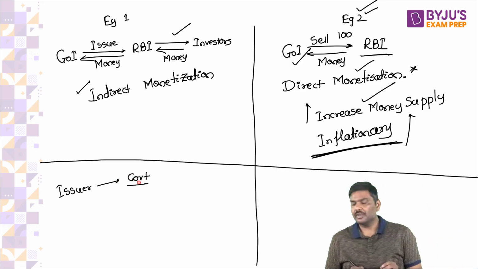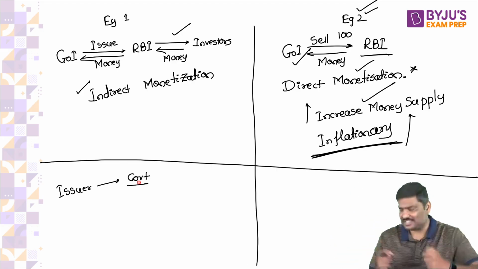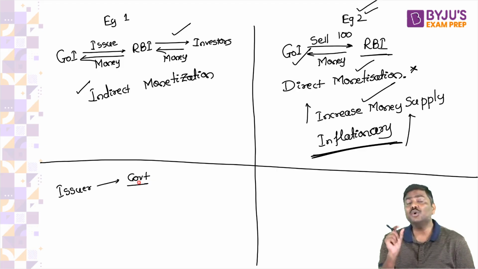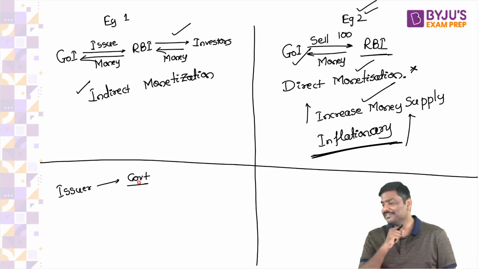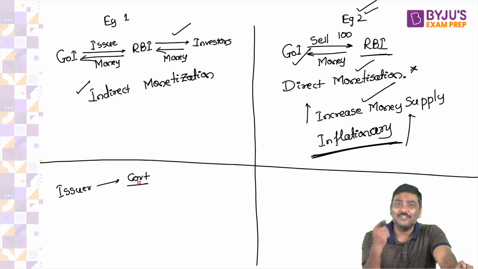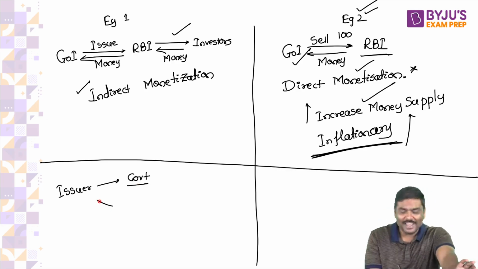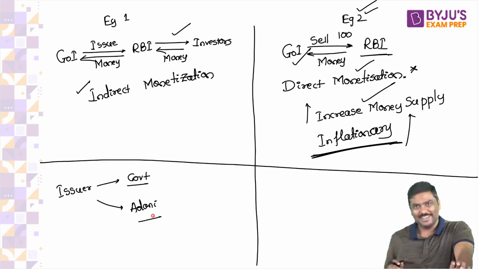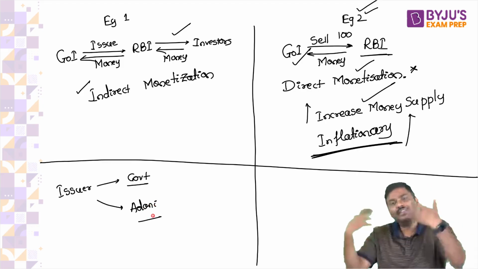Second question. Adani shares. Who is the issuer of Adani shares? Think of it. Who is the issuer of shares of the Adani company? I'll simply say Adani itself. Anybody who says somebody else? No, the Adani company itself has issued shares.